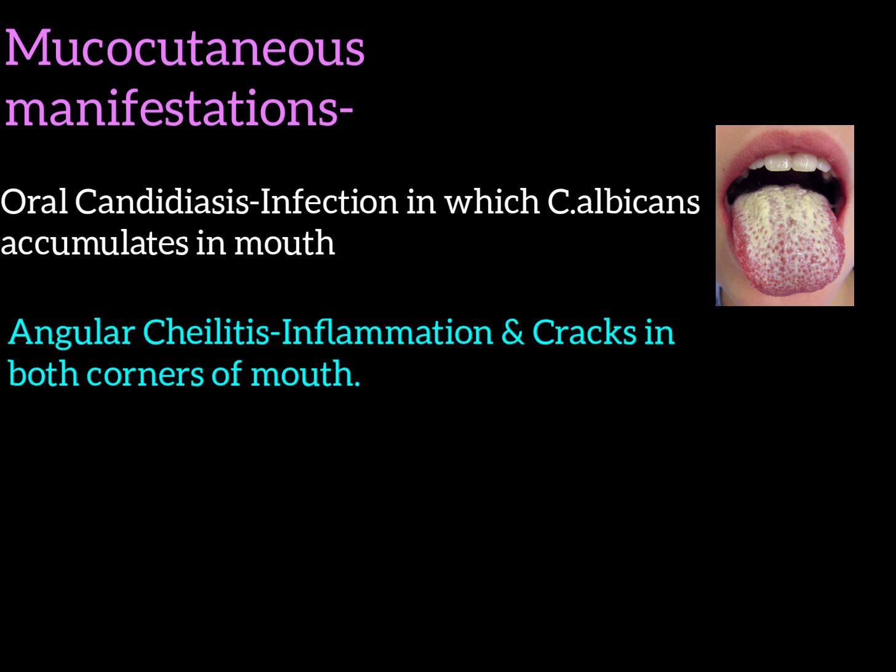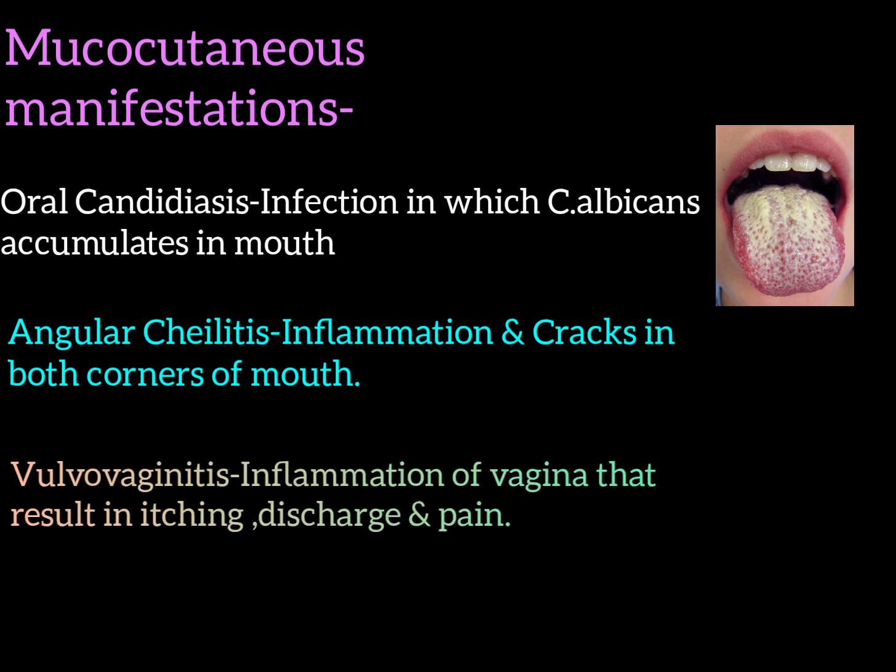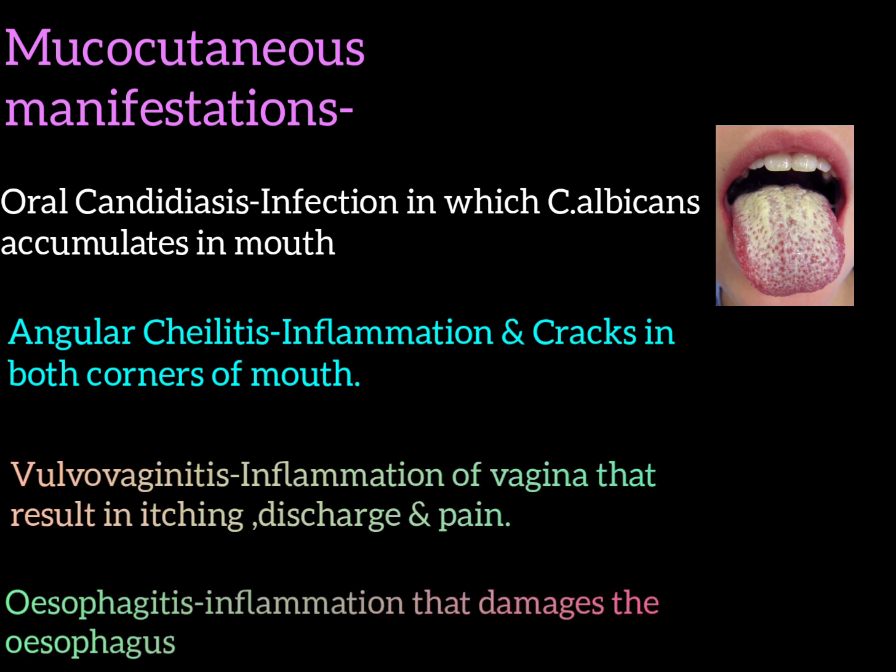Oral candidiasis means infection in which Candida albicans accumulates in the mouth. It is otherwise also called oral thrush. And angular cheilitis is the inflammation and small cracks in one or both corners of the mouth. As you can see here, this is called angular cheilitis. Other diseases include esophagitis, vulvovaginitis, chronic mucocutaneous candidiasis. So these are the examples of mucocutaneous manifestations.